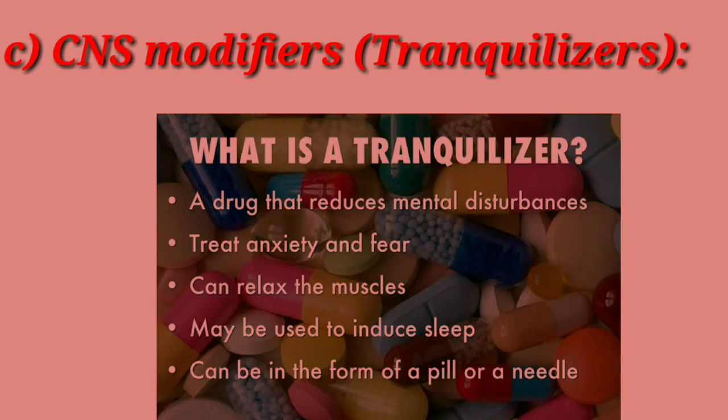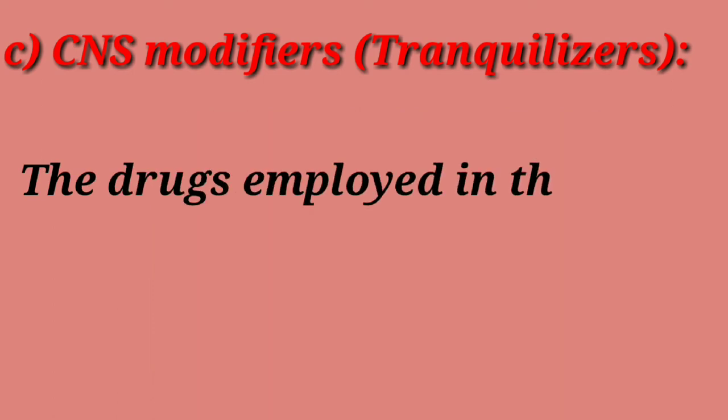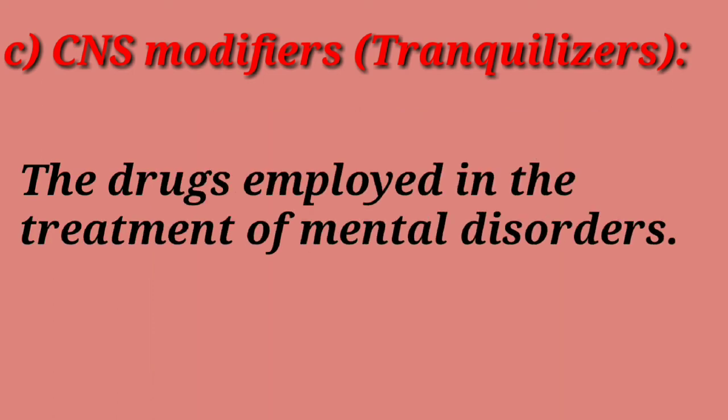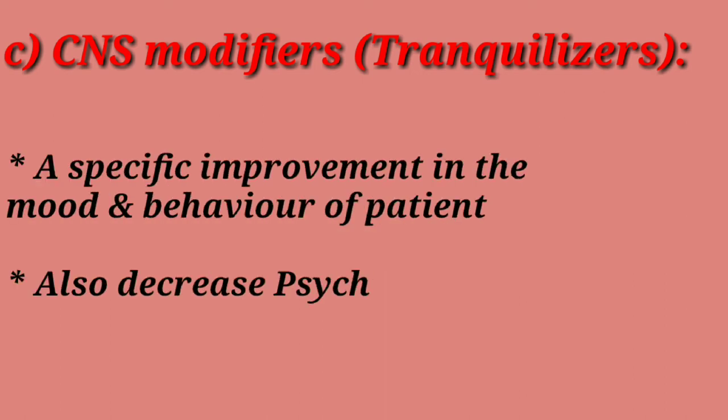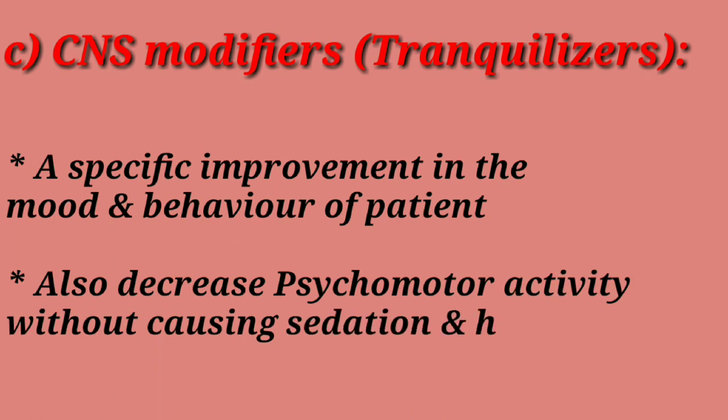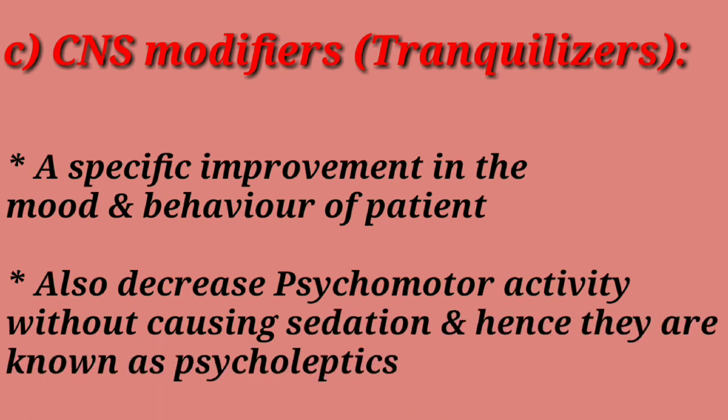And last is CNS modifiers, also called tranquilizers. These are the drugs employed in the treatment of mental disorders. They produce a specific improvement in the mood and behavior of the patient. They also decrease psychomotor activity without causing sedation, and hence they are also known as psycholeptics.